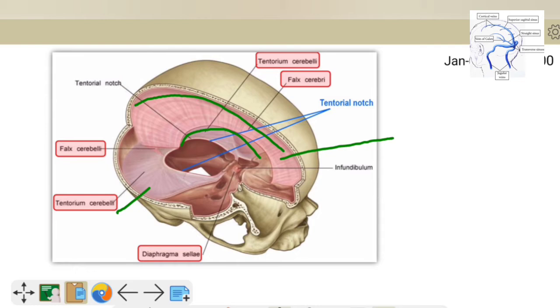These infoldings of dura mater are formed to support the brain, to hold the brain in position, and in between these infoldings we have endothelium lined spaces that contain the venous blood, and these spaces are termed as dural venous sinuses.